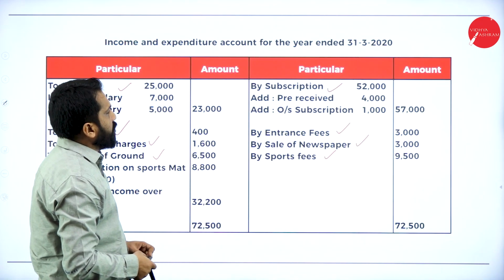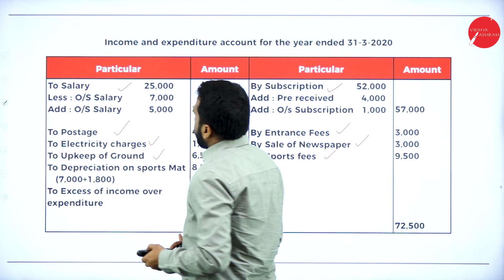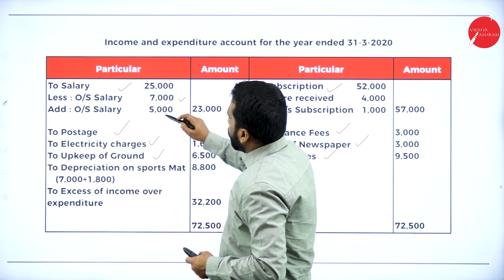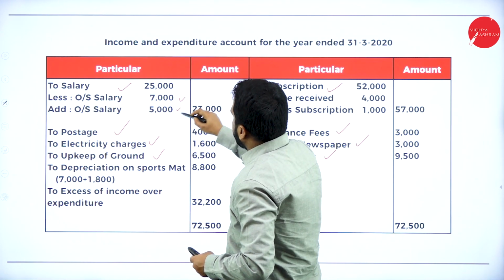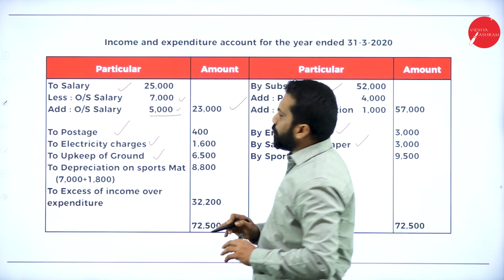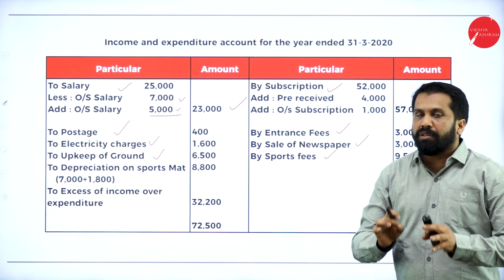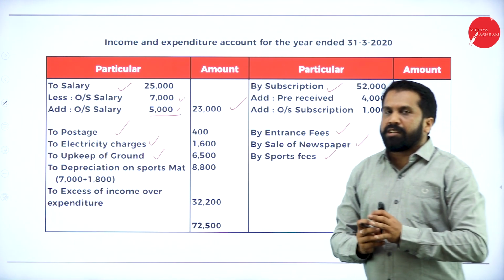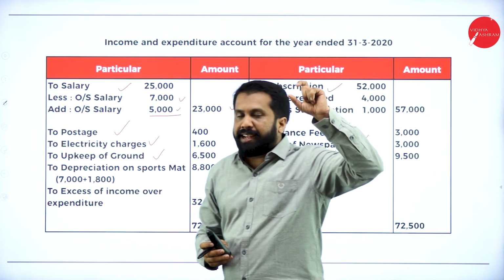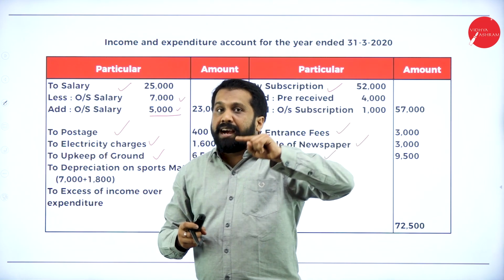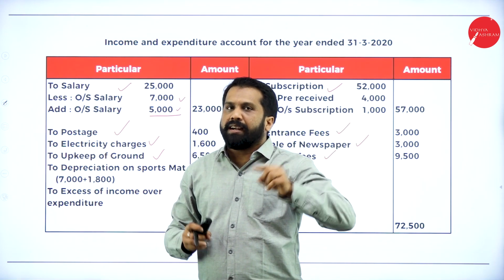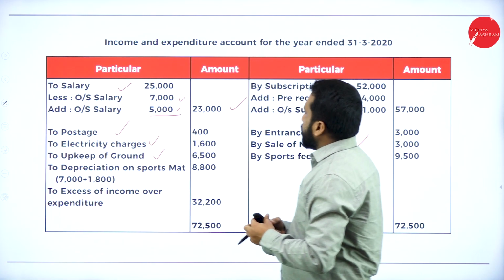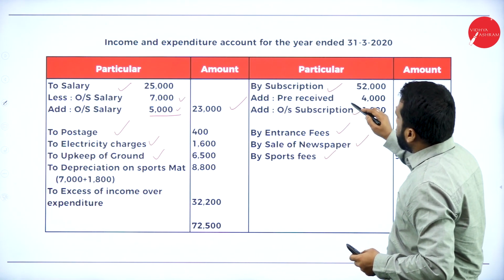I'll show you the answer. Salary, less 7,000, add 5,000, your answer is 23. Hope you are clear. This much only is your concept. Just check your balance sheet: any outstanding, minus; in the adjustment, any outstanding, add. Your problem is done. Similarly, we have done for subscription.